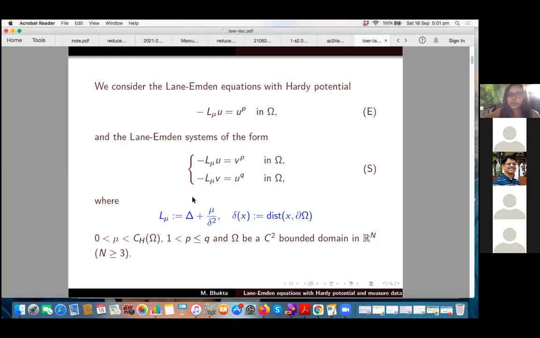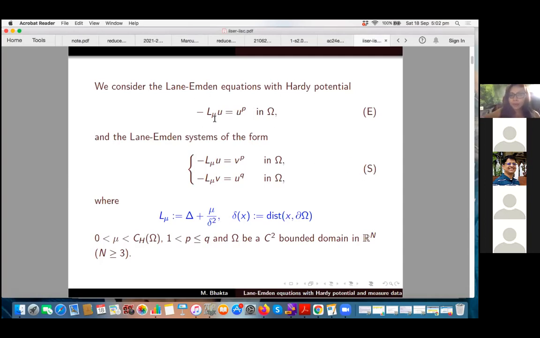In this talk, we'll consider Lane-Emden equations with Hardy potential. Specifically the model L_mu u equal to u to the power p, where L_mu is the operator. I will just tell in a second what the operator is. So L_mu u equal to u to the power p in omega, which I will denote as E, for equation. And the Lane-Emden system of the form minus L_mu u equal to v to the power p in omega, and L_mu v equal to u to the power q in omega. This I call S, for system.